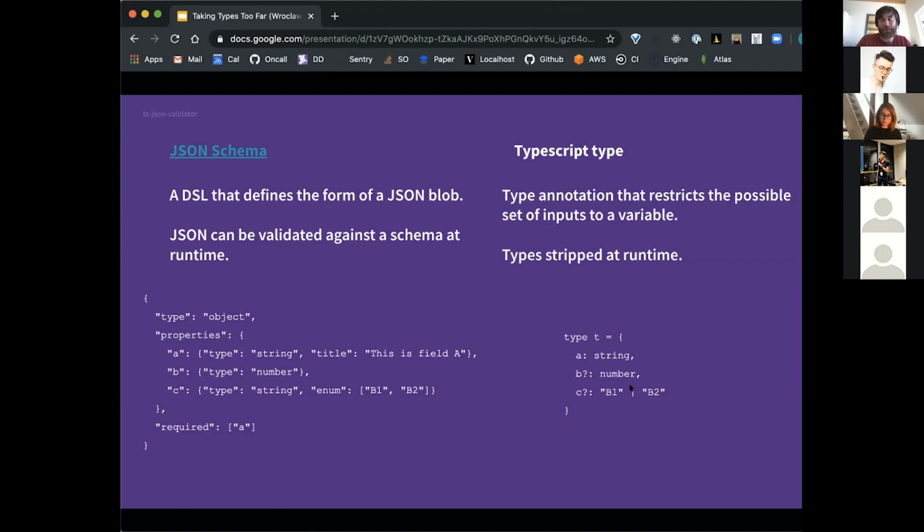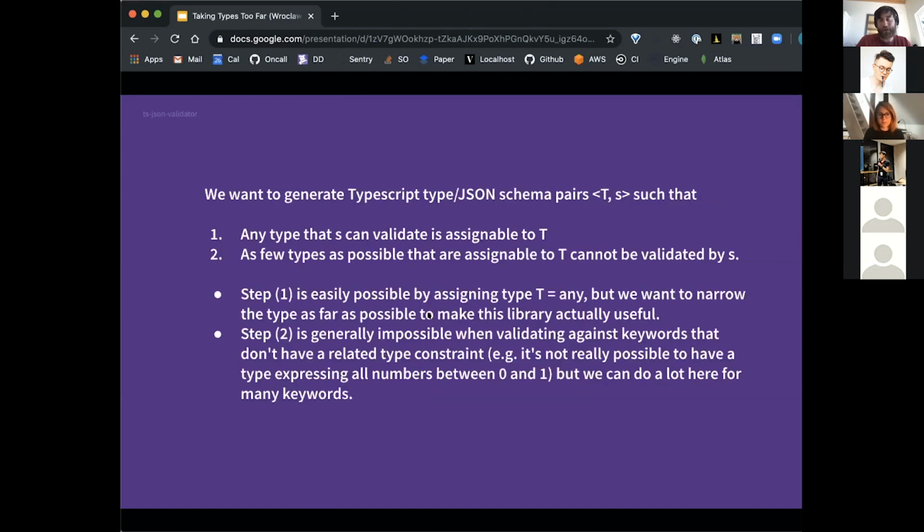This is really B1 or B2 or undefined, but this is the same thing as using the question mark here. Great. So our goal is to generate a TypeScript type and JSON schema pair such that any type that S can validate is assignable to T, and as few types as possible that are assignable to T cannot be validated by S. Now, we need both of these conditions because step one is easily possible by assigning type T to any, but that's not really useful because